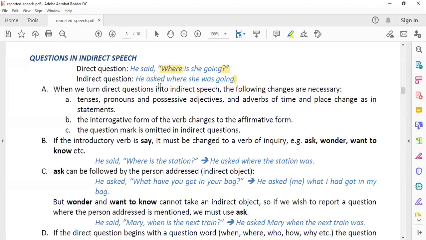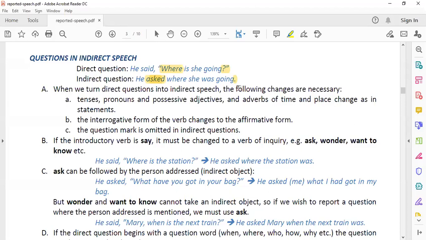And one more thing, now you are not going to use the word told as you were using earlier. You will use the word asked. That's how you are going to do it. Asked is used when you are given a question. Then he asked. Now, as you can see in the example, where is she going? The person is third, she is third person. So we are not going to make any changes in person.